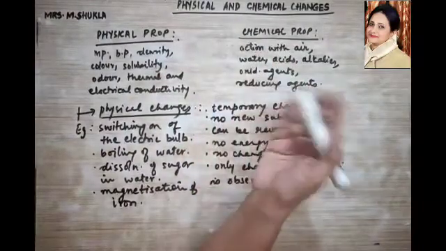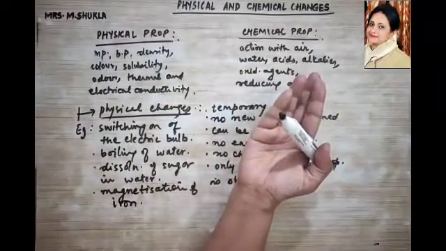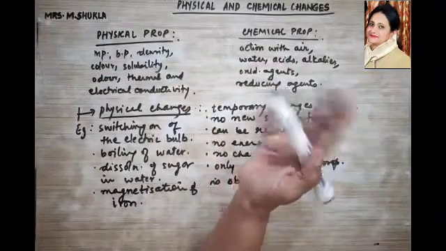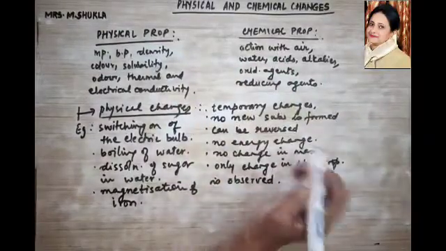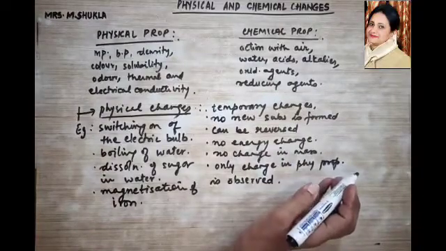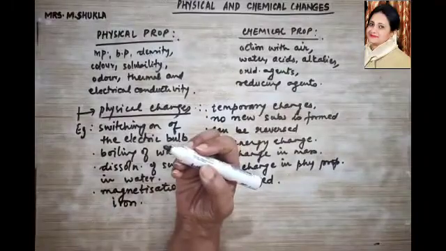So what happened? It was just a temporary change till you were passing current through it. It had magnetized. As soon as you stopped passing current, it got demagnetized. No new substance was formed. It was reversible. No change in the mass took place. No energy change took place. Correct? So this can also be termed as your physical change.